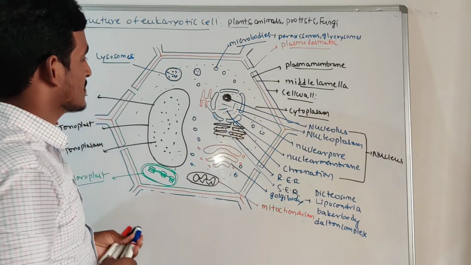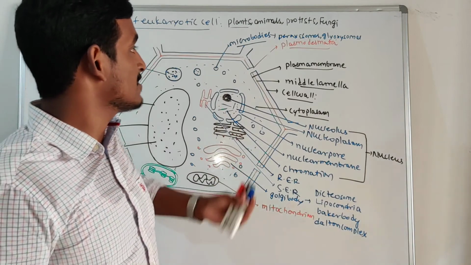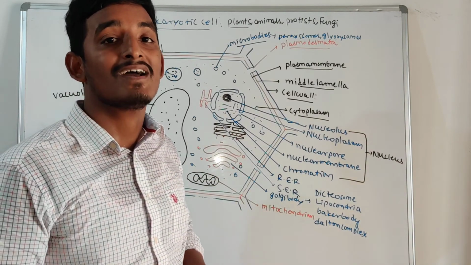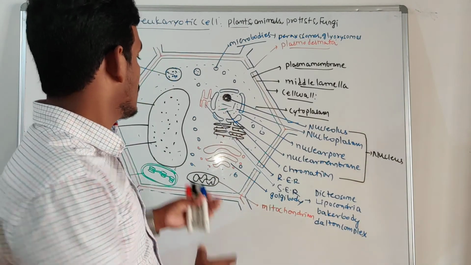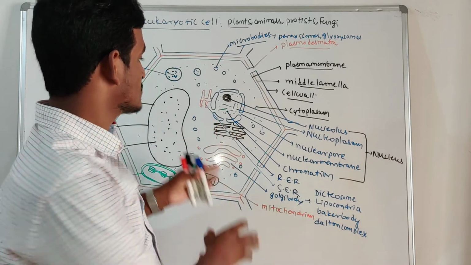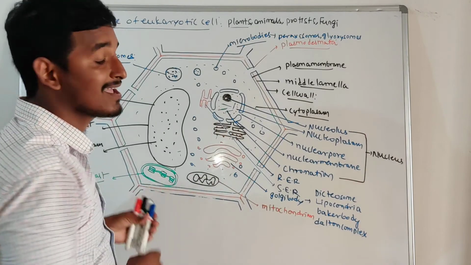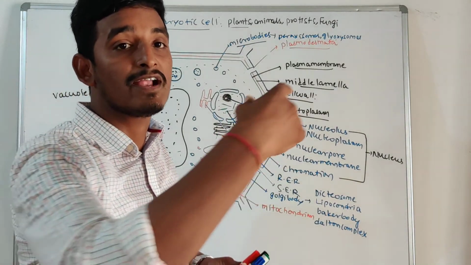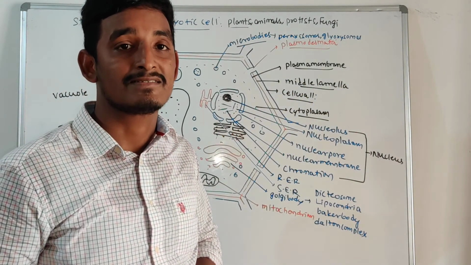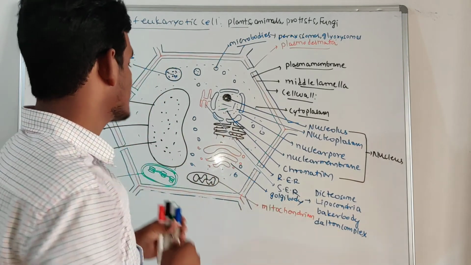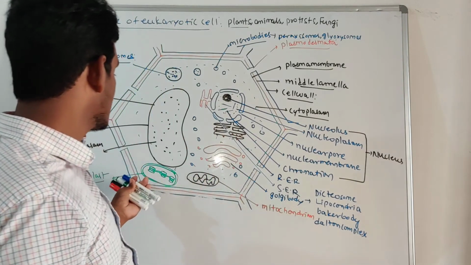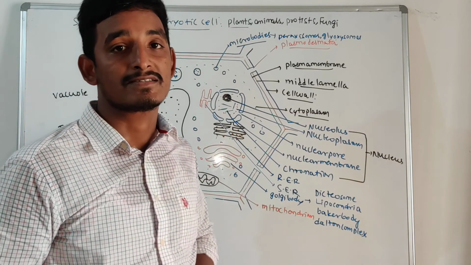So that is about the plant cell. Later we will discuss the structure of an animal cell. What are the main differences? Here the chloroplast is present. Here it does not have the centriole. The centriole is present in animal cells, right? But that is not present in a plant cell. Here it has what? That is a chloroplast, right?